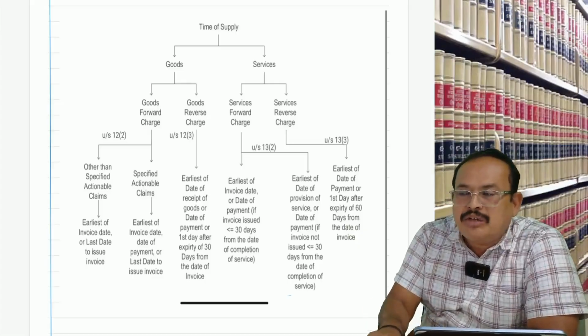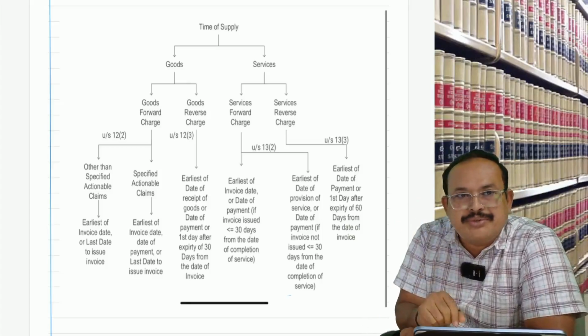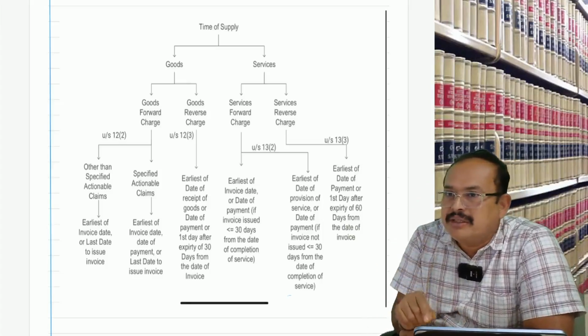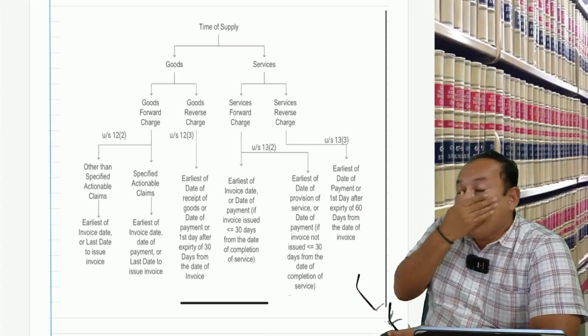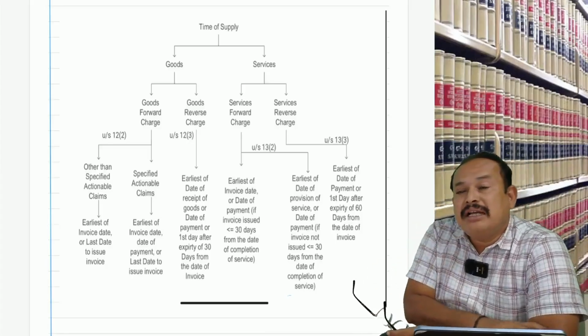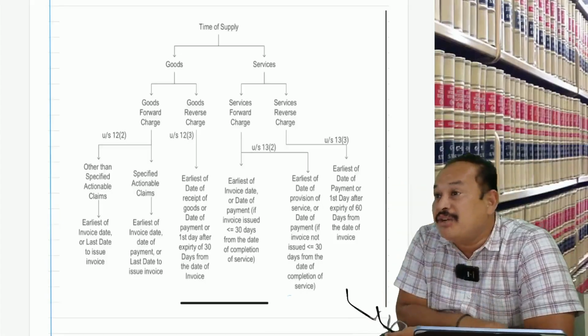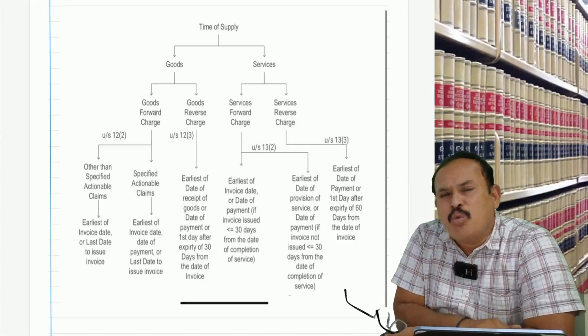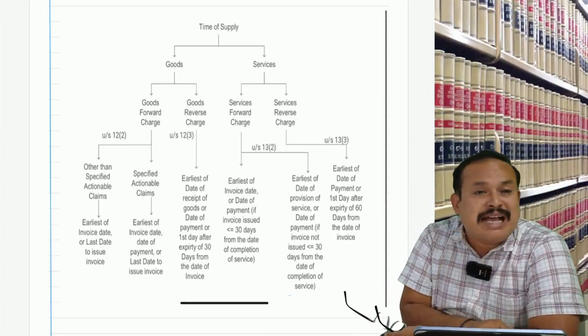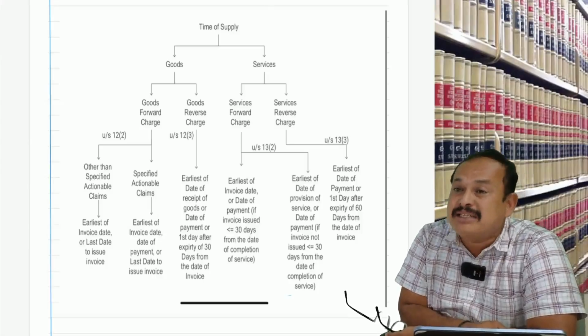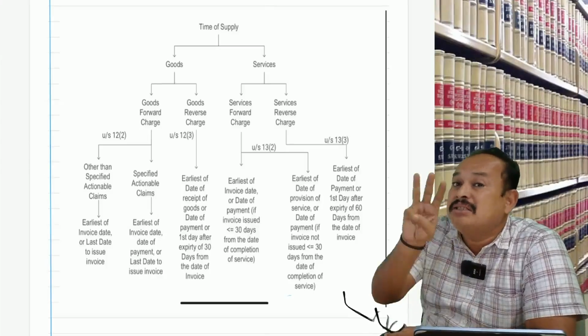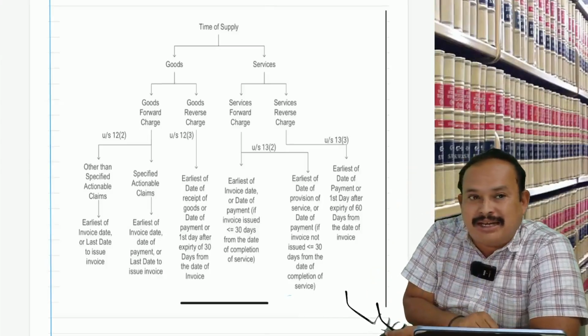Apart from that, we have certain more provisions on the time of supply. One is in case of a continuous supply of services. Which one is called continuous supply of services as defined in section 2, subsection 33 of the CGST Act? A service completed by taking the time for a period of more than 3 months.